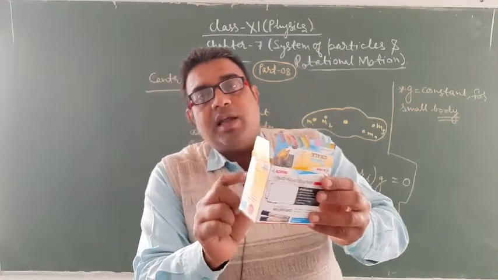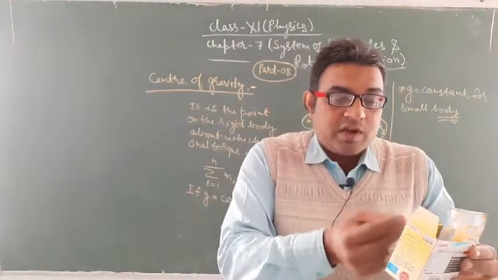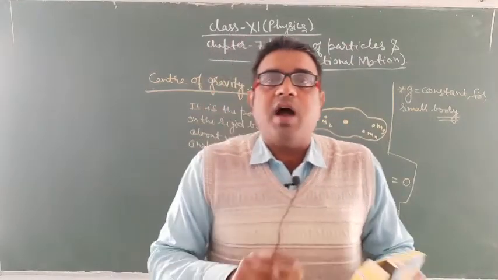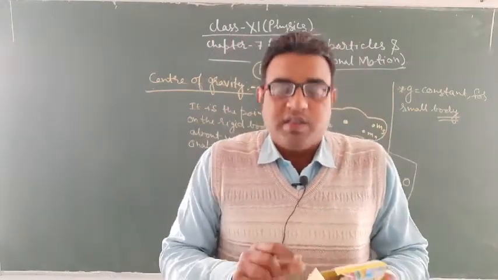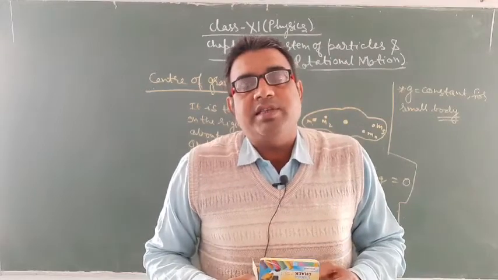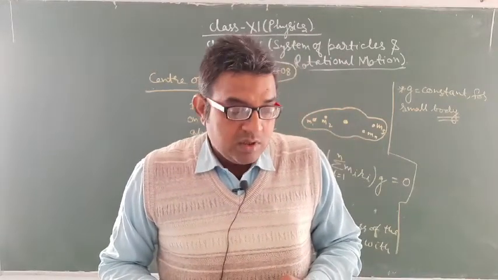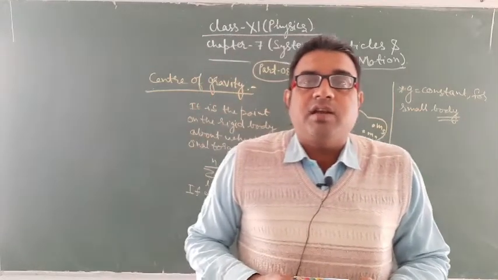Whatever the gravitational torque m1g into r1, if about that point the sum of m into r is equal to 0, then that point can be considered the center of gravity for the rigid body. So this is about the center of gravity.